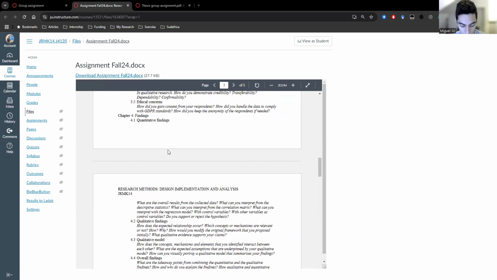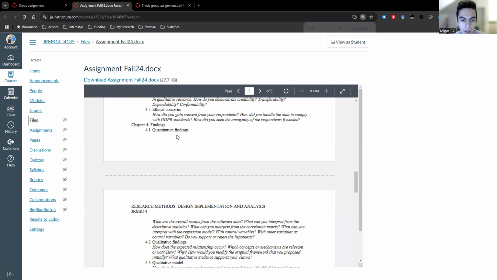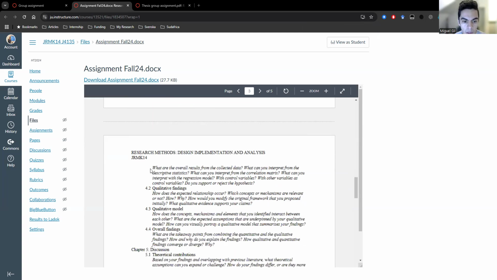So I will start actually with the quantitative findings. I think it's a good idea to start with that because it's very clear and concise what you need to put in section 4.1. So let's take a look at the questions that your text needs to answer. First of all, what are the overall results? How can you interpret and pay attention to the descriptive statistics, the correlation matrix, and then your regression model? So that's basically what you have to present in the quant findings part: descriptive statistics, correlation, and the three models.